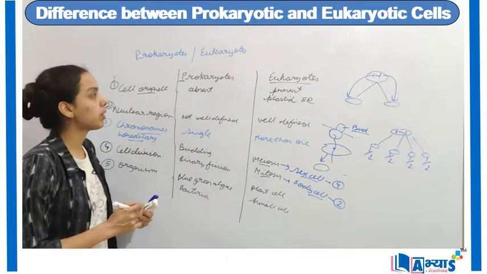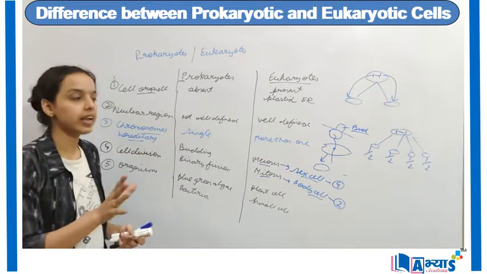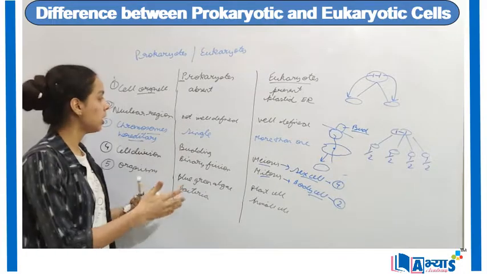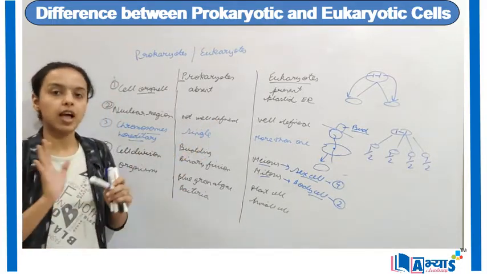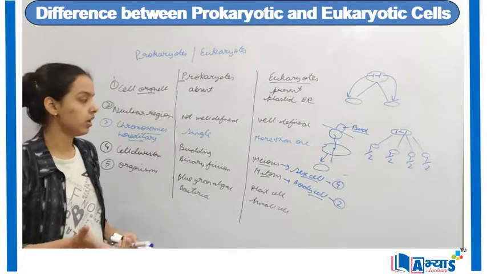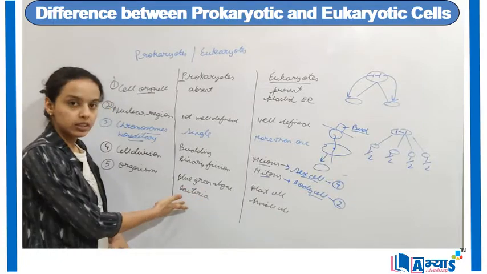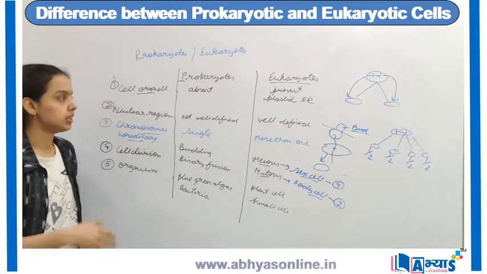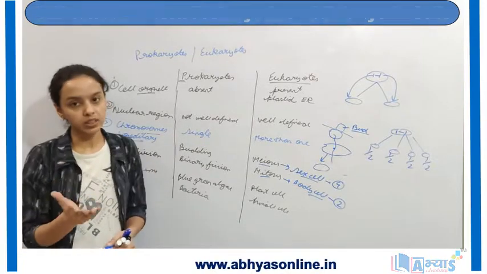This was the concept about the difference between eukaryotes and prokaryotes. The basic difference lies in the nuclear region. Prokaryotes have a primitive type of division and a primitive type of nuclear region, and eukaryotes have a well-defined nuclear region and a well-defined nuclear membrane. For examples, prokaryotes are found in bacteria and the algae, and eukaryotes are found in plant cells or animal cells. This was the concept on the basis of the difference between prokaryotes and eukaryotes.